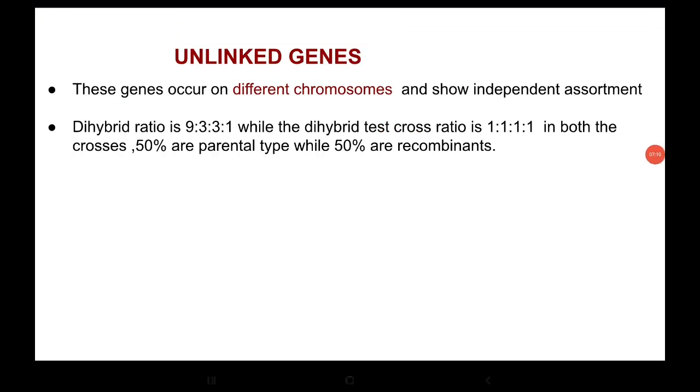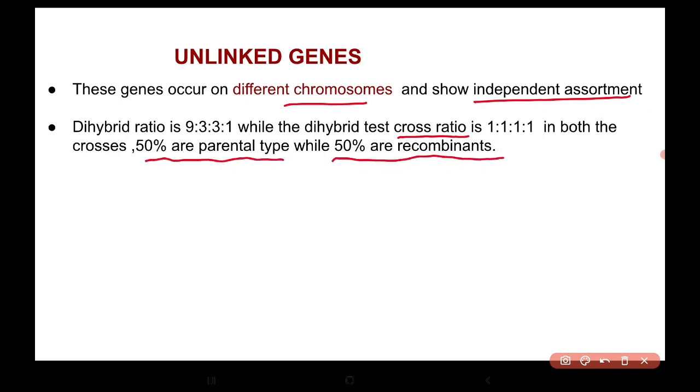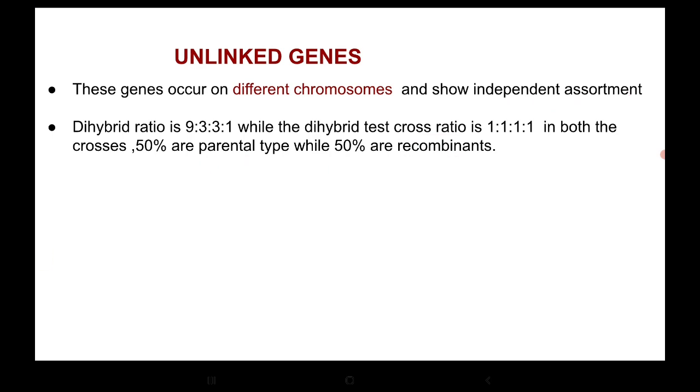Unlinked genes occur on different chromosomes and they show independent assortment. Dihybrid ratio is 9:3:3:1, while dihybrid test cross ratio is 1:1:1:1. In both the crosses, 50% are parental type and 50% are recombinants.